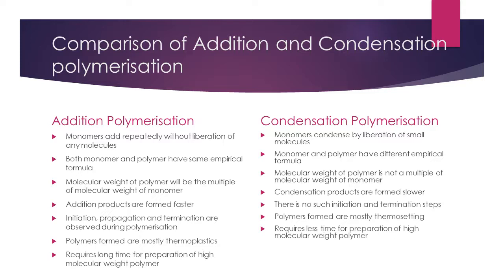Polymers formed by addition polymerization are mostly thermoplastics in nature, whereas in condensation polymerization, they are mostly thermosetting plastics. Addition polymerization requires long time of preparation, high molecular weight polymer, whereas condensation polymers requires less time for preparation of high molecular weight polymer.